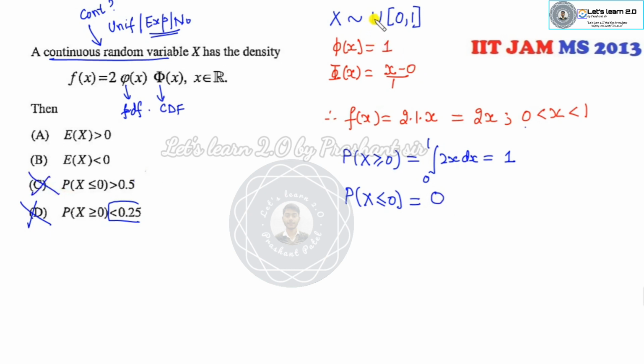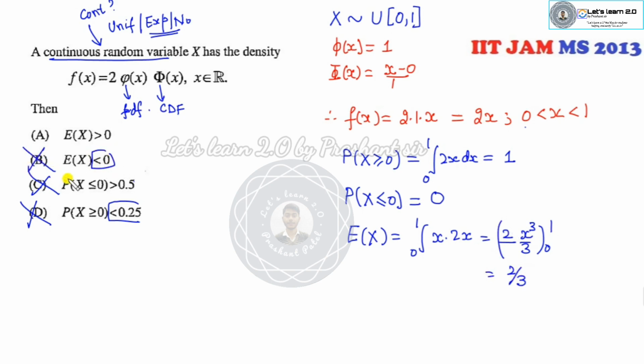Remember, this is one particular example I have taken. Your target is always to discard options. What is the mean of this? The mean is x into f of x over the domain 0 to 1. So 2 is common, and x squared integrates to x cubed over 3, from 0 to 1. So what is the answer? 2 over 3. But he said less than 0. So this option is cancelled, and only option A, which is left behind, is the right answer of the problem.